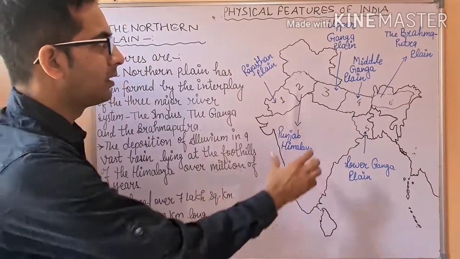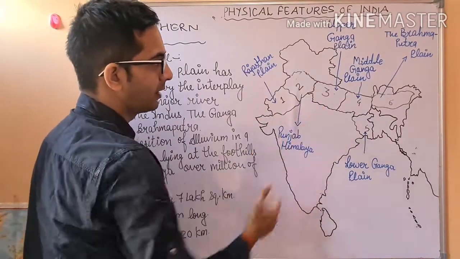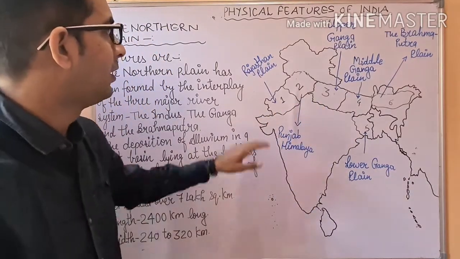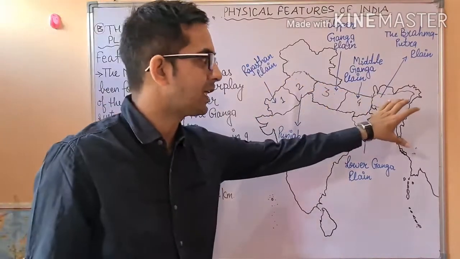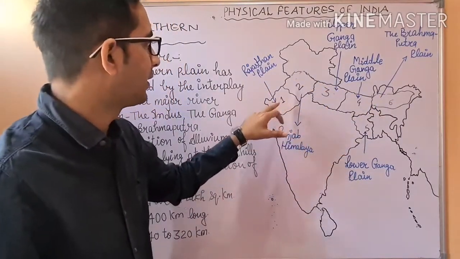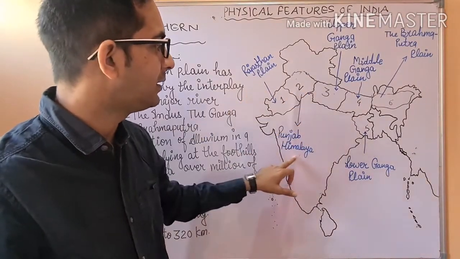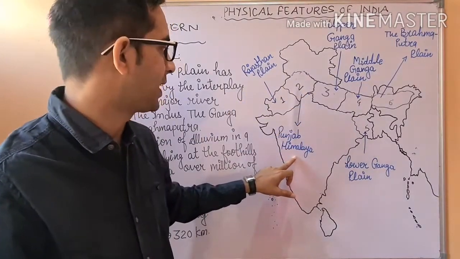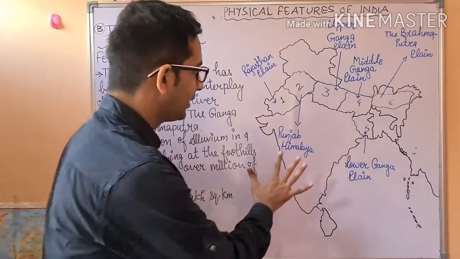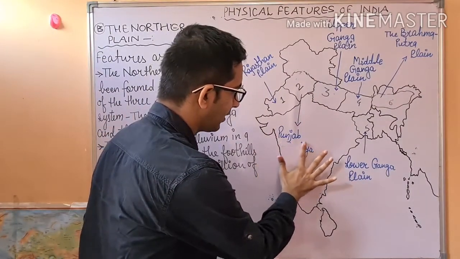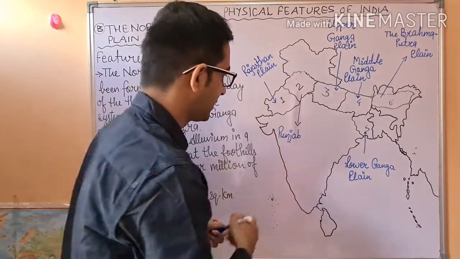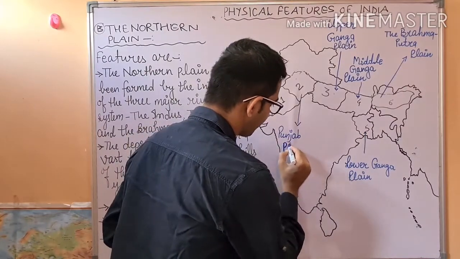In this part, if you focus over here, you can easily find that some sections have been divided. The first one is the Rajasthan plain. The second one is the Punjab plain.